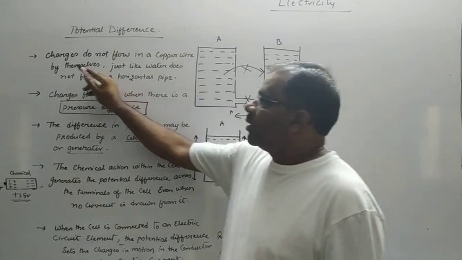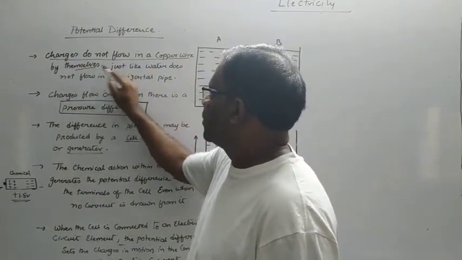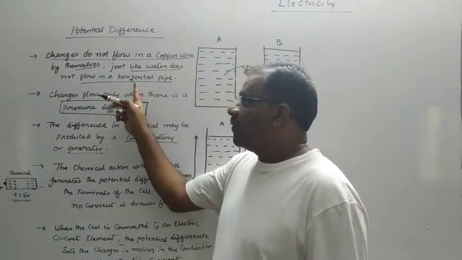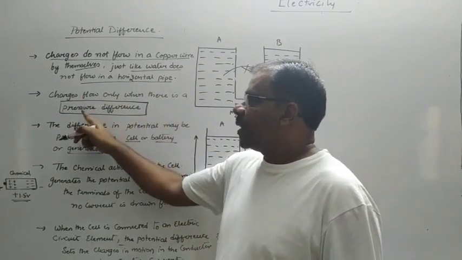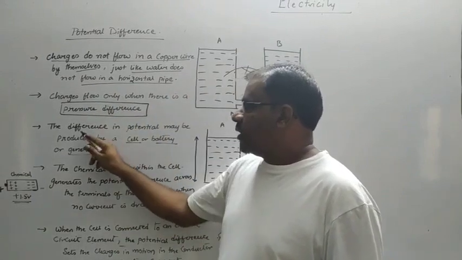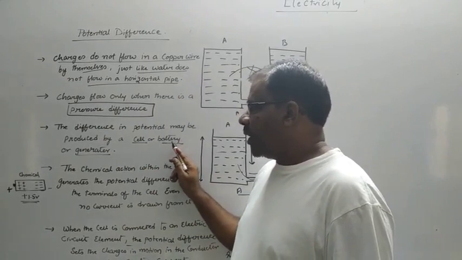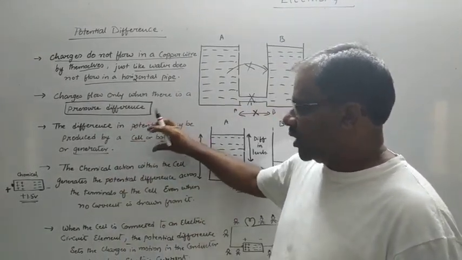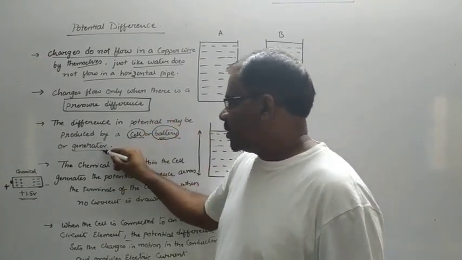Similarly, the charges do not flow in a copper wire by themselves, just like water does not flow in a horizontal pipe. So when will the charges flow? The charges will flow only when there is pressure difference, that means when there is a difference in potential. The difference in potential may be produced by a cell or a battery or a generator. So to maintain pressure difference within the circuit, we need a cell or a battery or a generator.